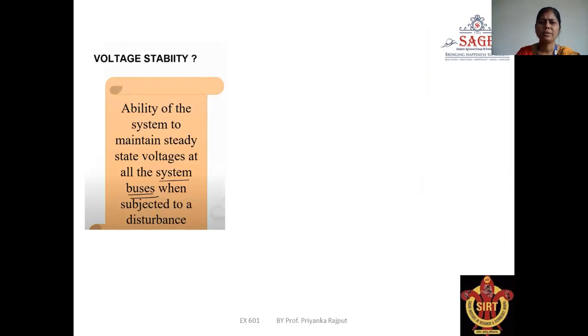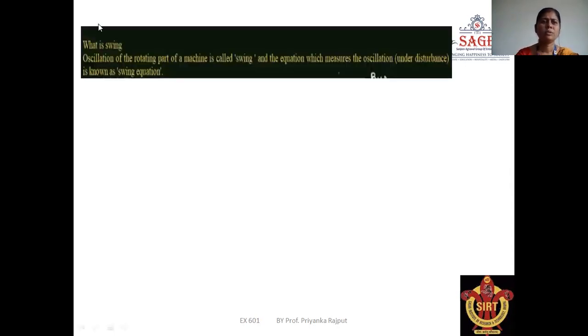Now next, what is voltage stability? Voltage stability is the ability of the system to maintain steady voltage at all the buses when subjected to a disturbance. We all know some tolerance values are fixed, 5%. So when a number of buses are connected, the tolerance considered is only 5%. It is called voltage stability, the ability of the system to maintain steady state voltage at all the system buses when subjected to a disturbance.